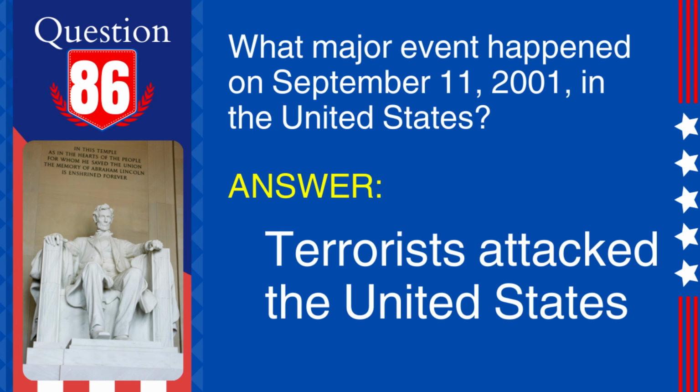86. Question: What major event happened on September 11, 2001 in the United States? Answer: Terrorists attacked the United States. Explanation: On September 11, 2001, a series of coordinated terrorist attacks were carried out by the extremist group Al-Qaeda, targeting the World Trade Center in New York City and the Pentagon near Washington, D.C.